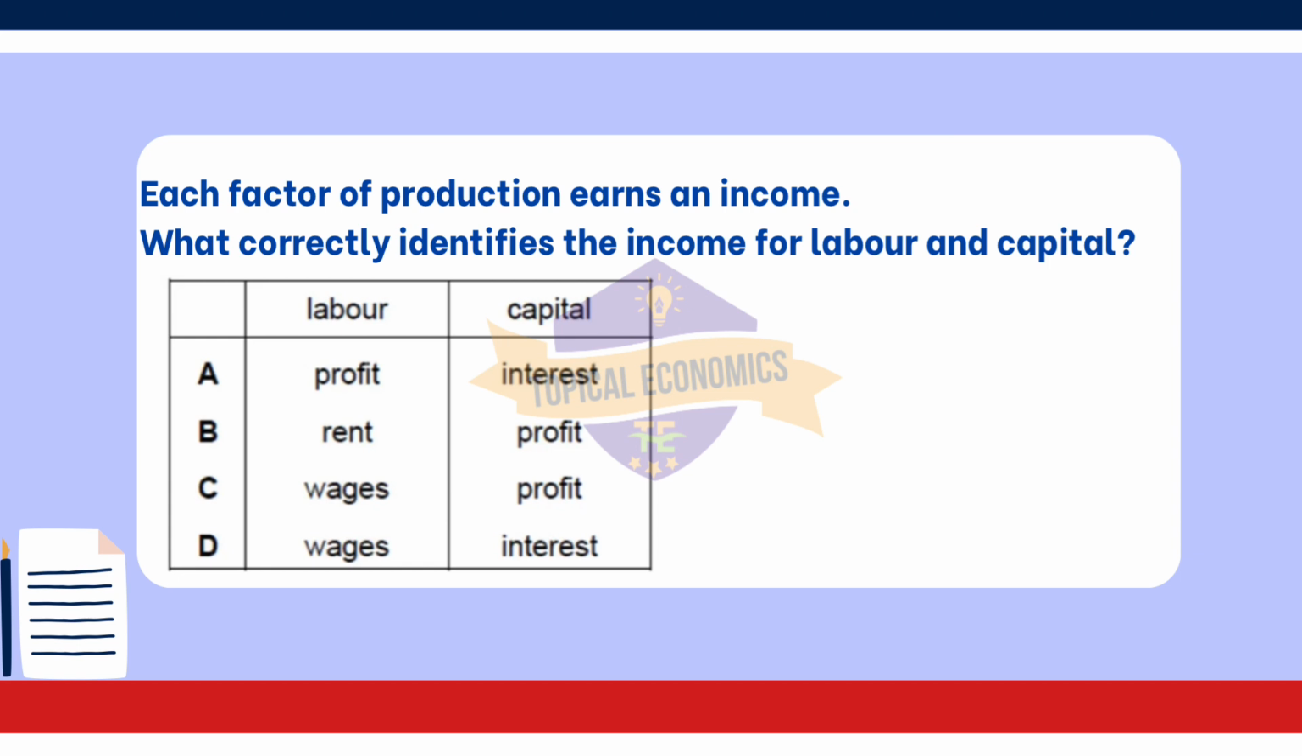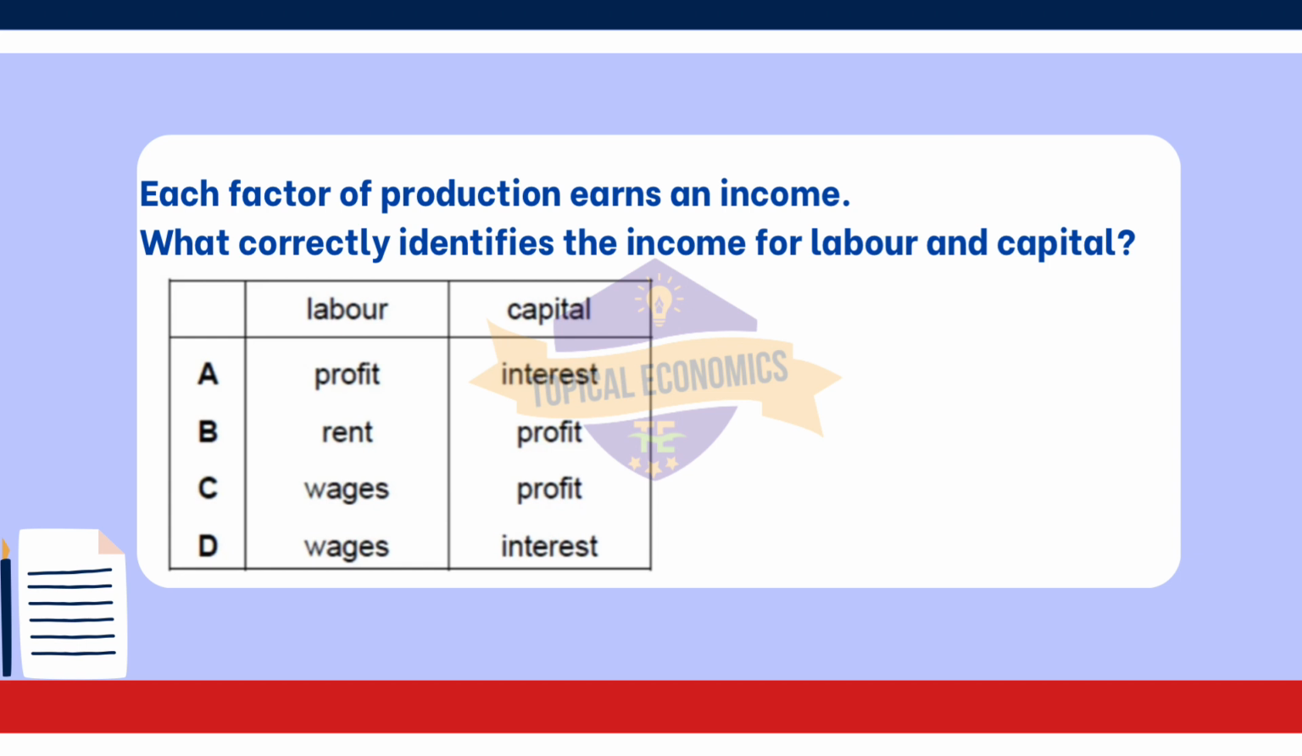Labor, wages. Labor refers to the human effort used in the production of goods and services. The income earned by workers for their effort is called wages. Capital, interest. Capital includes financial resources and physical assets used in production. The income earned from capital, such as investments or loans, is typically referred to as interest.